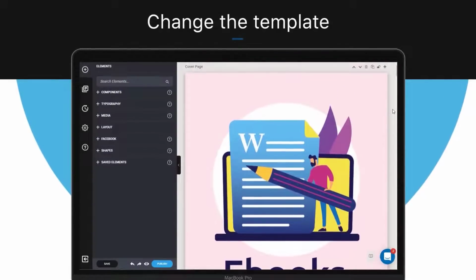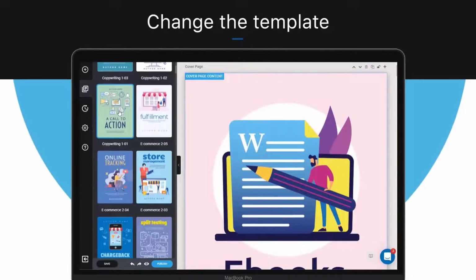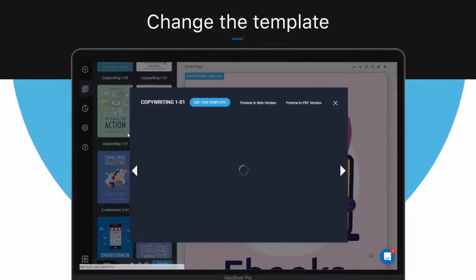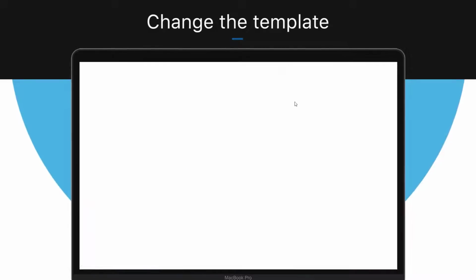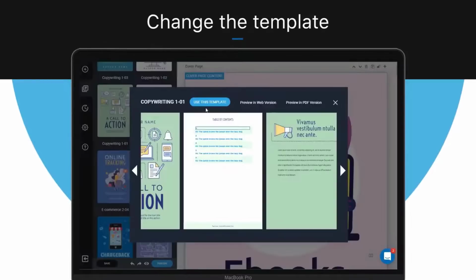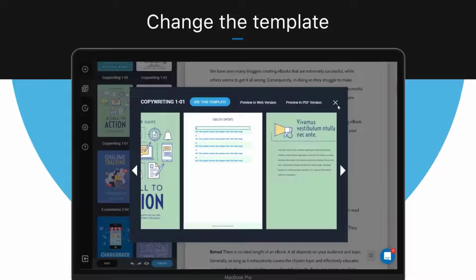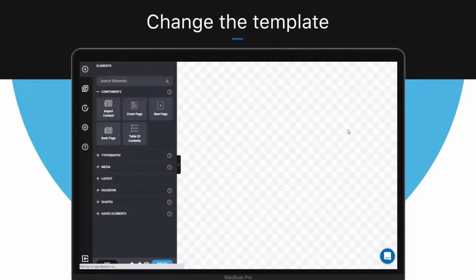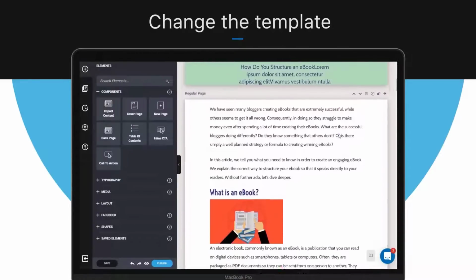Changing template is extremely easy. In your design editor, go to the template section, and here you'll see all the templates available. Simply click on the template you think will fit better for your project, and here you can see how it works in practice. You can also view how it would look in a PDF format by clicking on this link here. If you decide the new template is better, then click on the Use button, and there you are. The whole ebook is adjusted to the new template. And that's how to change the template within Designrr.